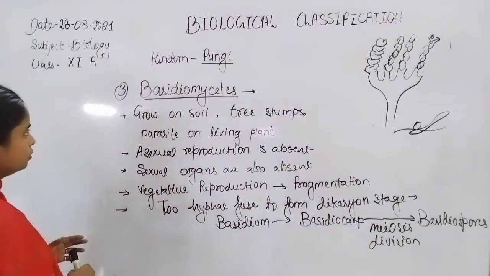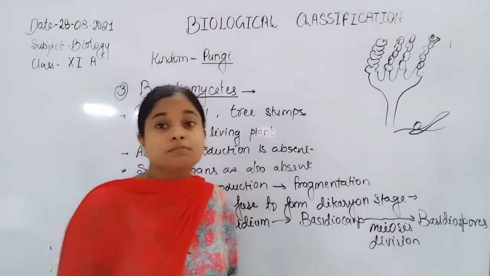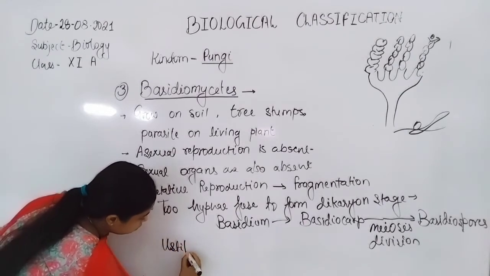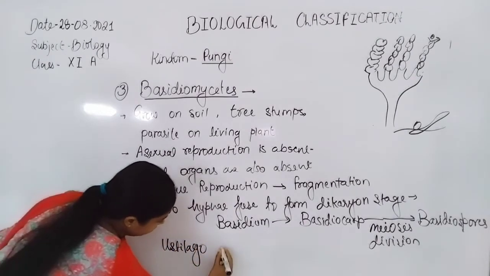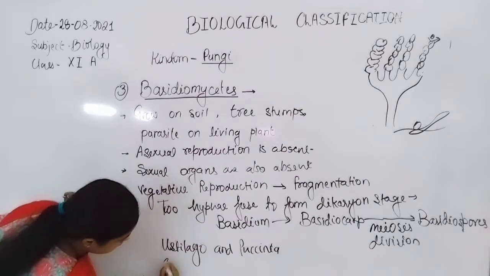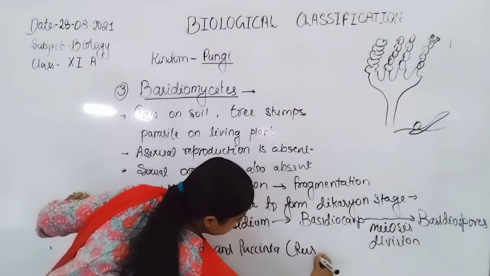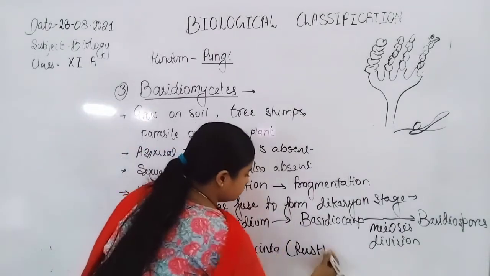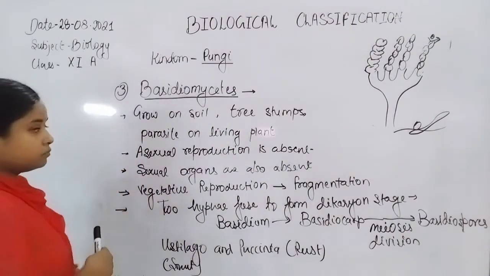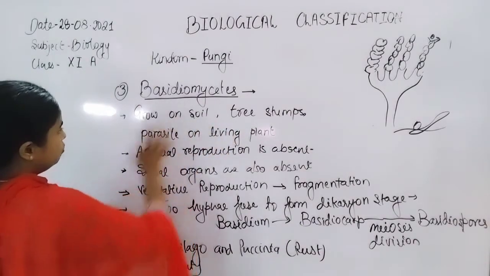Here is the overall picture about the basidiomycetes. If we talk about examples, mostly smuts or rusts are observed, that means Ustilago and Puccinia. Here is a smut, commonly known by the name smut, and here is a rust, known by the name rust. So here is the overall picture about the basidiomycetes.